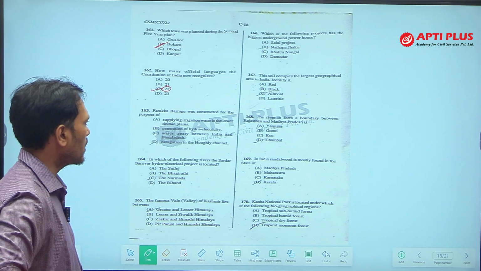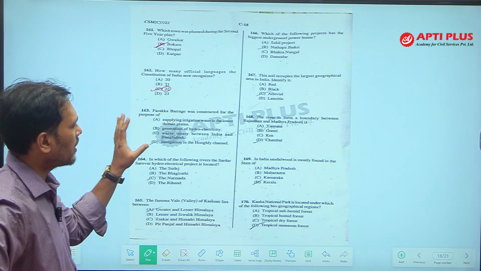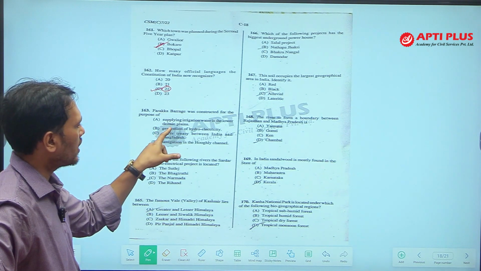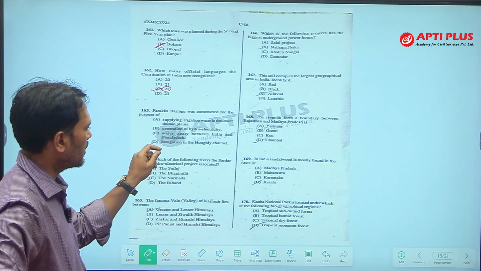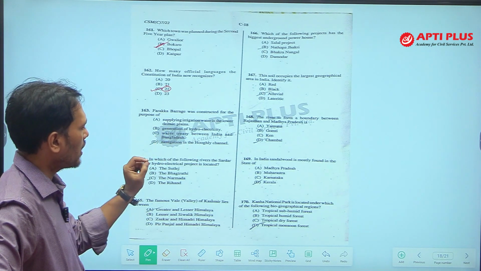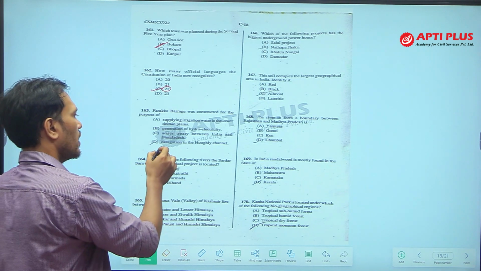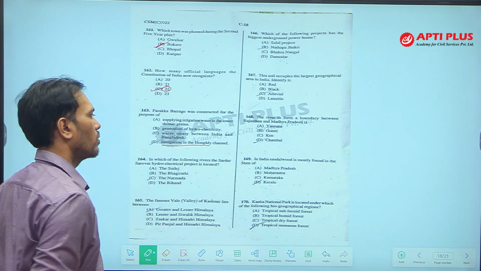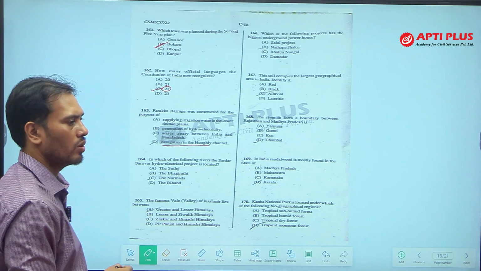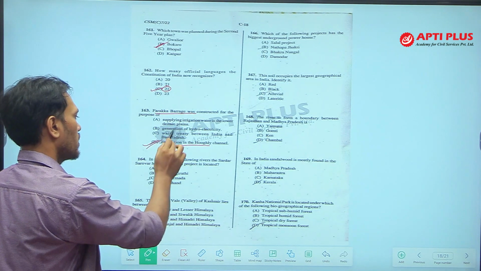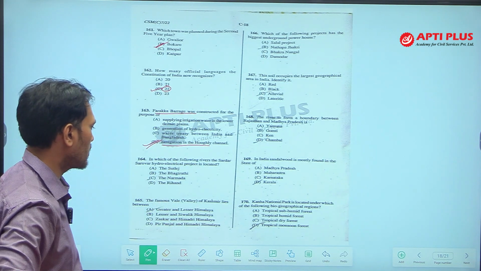Farakka barrage was constructed for the purpose of, why was Farakka barrage constructed? For supplying irrigation water in the lower delta, generation of hydroelectricity, water treaty between India and Bangladesh, navigation in the Hooghly channel. Due to the navigation in the Hooghly river to the Haldia port, this Farakka barrage was constructed. So the answer is option D. Option D is the correct answer.